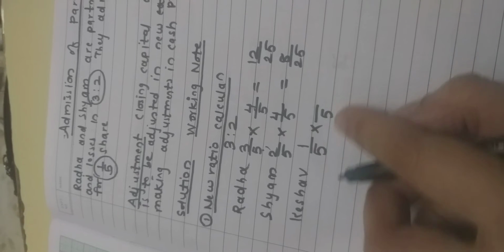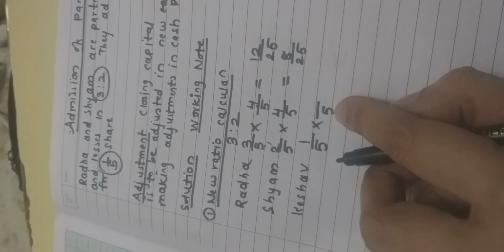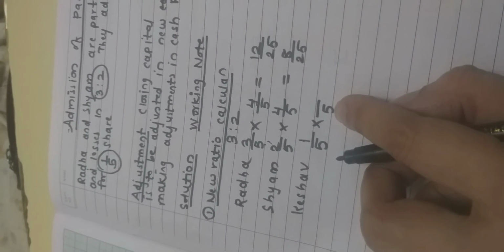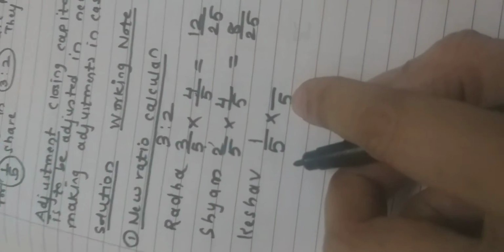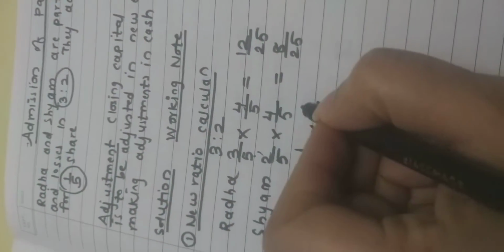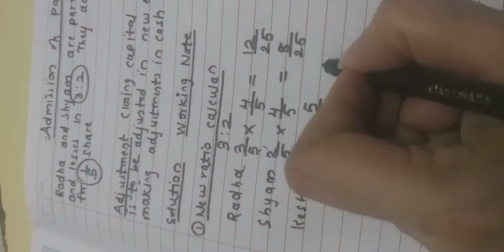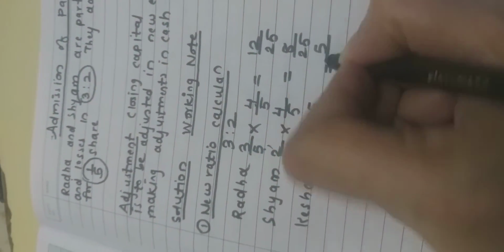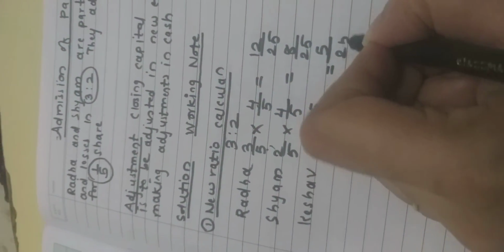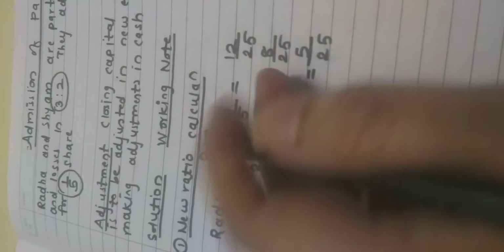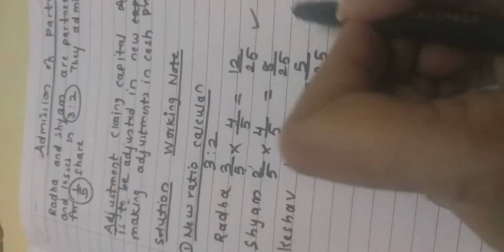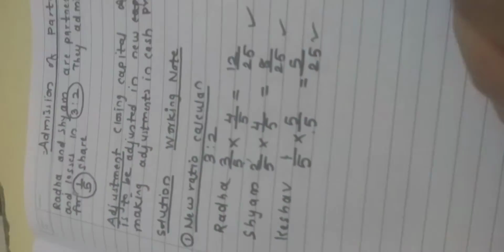How will I get it? 5 5s are 25. As per rule of maths, if this is 5, here also I have to write 5 upon 5. So it is 5 upon 25. Yes, now this is also 25. This is also 25. This is also 25.